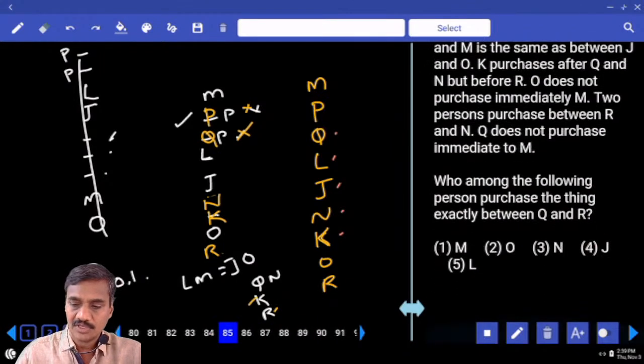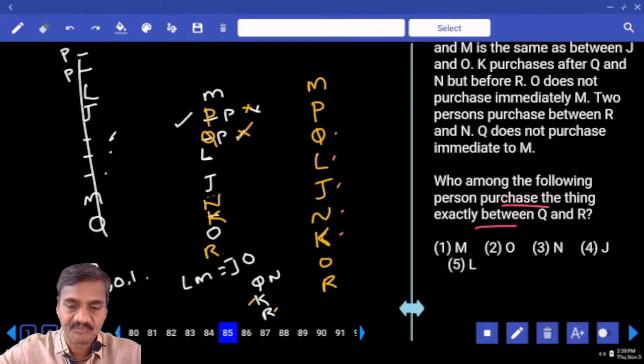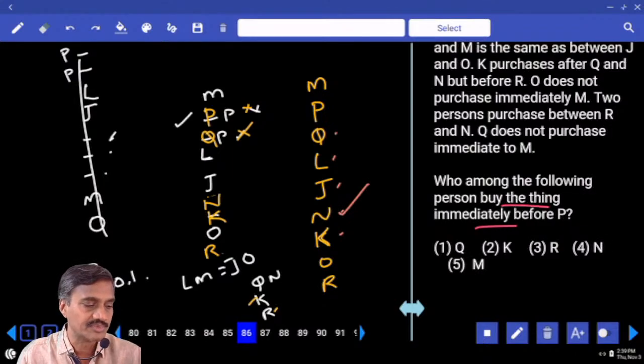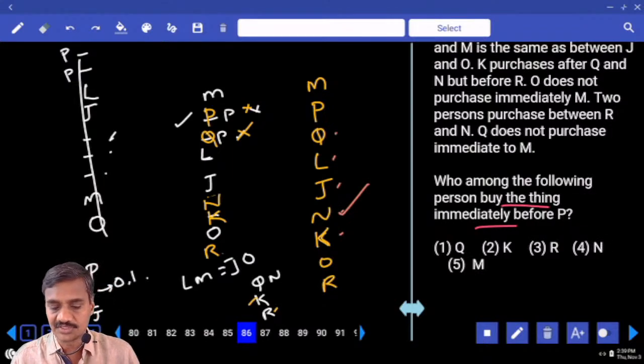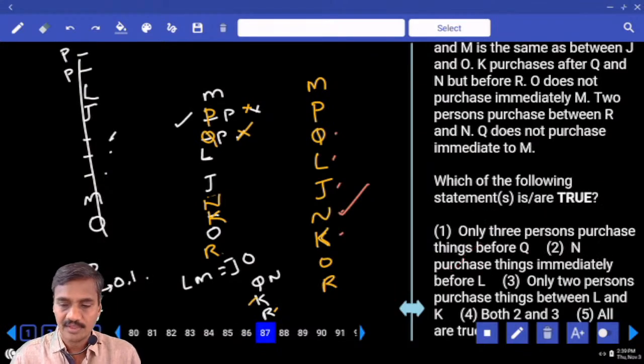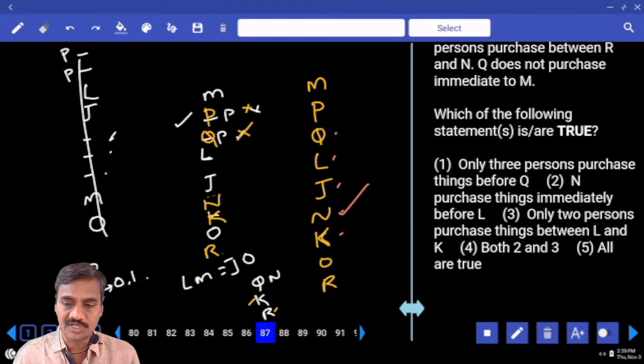And 85, who among the following person purchased the thing exactly in between Q and R? Exactly in between Q and R, ever cheppandi? Q is here, R. 1, 2, 3, 4, 5. 1, 2, 3, N. N is your answer, choice 3, question number 85. And next one, 86. Who among the following person buy the thing immediately before P? Immediately before P, that is M, choice 5, 86. And which of the following statements is are true? Only 3 persons purchase things before Q, that is false.